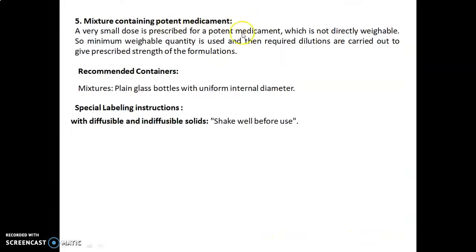Then the fifth one, mixture containing potent medicament. A very small dose is prescribed for a potent medicament which is not directly weighable. So the minimum weighable quantity is used and then the required dilutions are carried out to give the prescribed strength of the formulation. Recommended container for mixture: plain glass bottles with uniform internal diameter. Special labeling instruction for mixtures with diffusible and indiffusible solids: shake well before use.